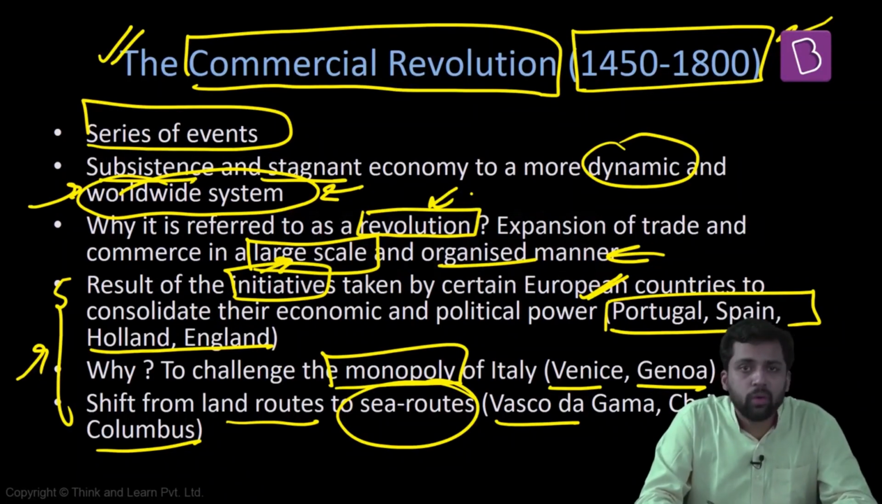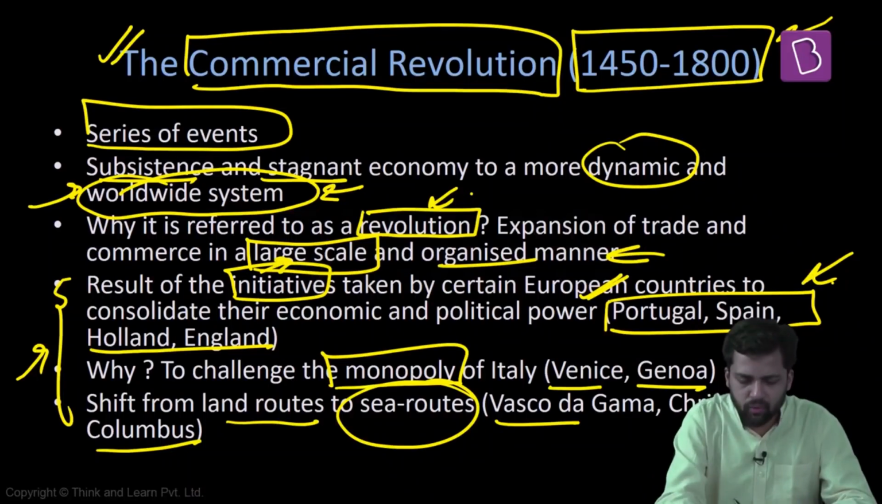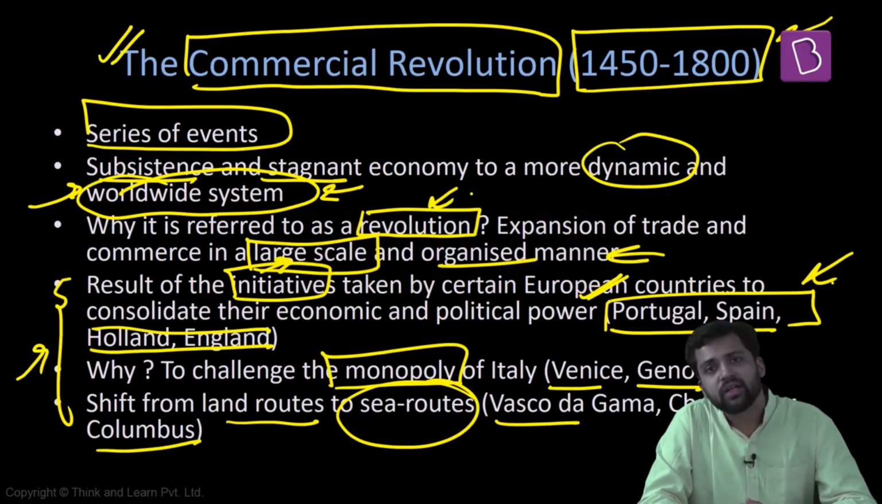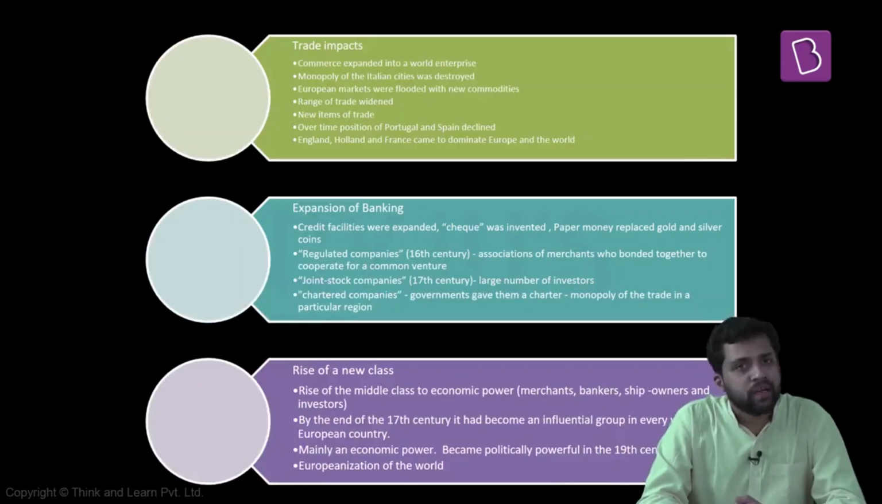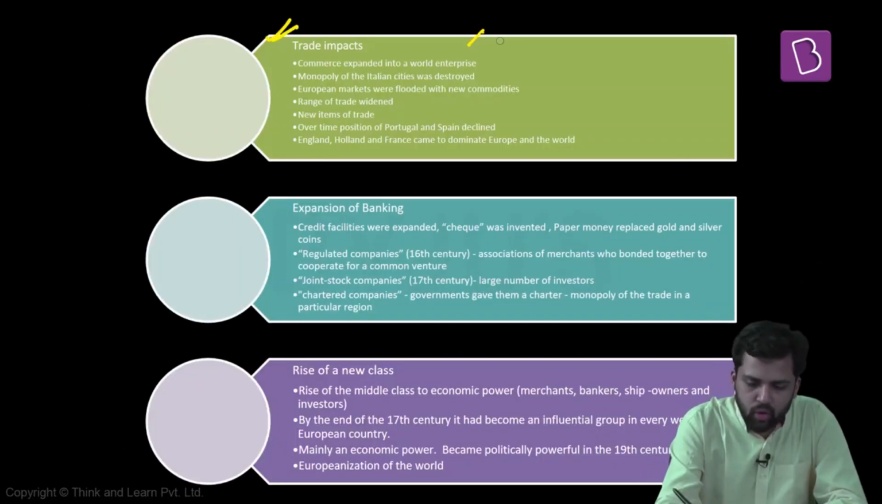And why global voyages? Who were the ones promoting global voyages? Who were the ones who gave incentives for global voyages? It was the rulers from these parts of the world: Portugal, Spain, Holland, and England. Now, during this commercial revolution, what are the changes that are taking place? What has been the impact of this commercial revolution? When it comes to trade, what are some of the key results? Commerce, as I told you, became a worldwide enterprise.